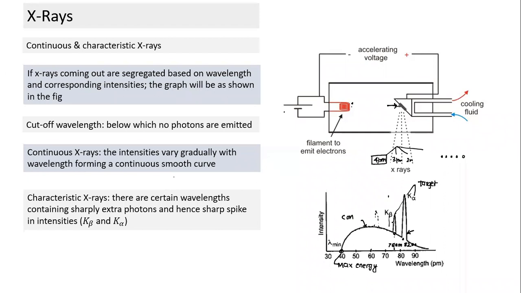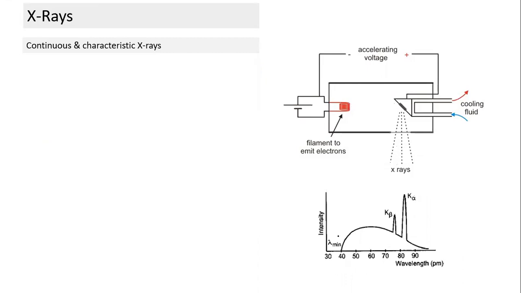Why is there a spike? Suddenly, the number of photons emitted corresponding to this wavelength is much higher compared to adjacent wavelengths. So there's a sudden spike. It means there are extra photons emitted corresponding to a wavelength. This is a spike and this is a spike. So we need to understand why there are extra photons emitted corresponding to these two wavelengths. That's what we need to study, and that's what led to Moseley's law. We call them K alpha, K beta. We'll define K alpha and K beta.